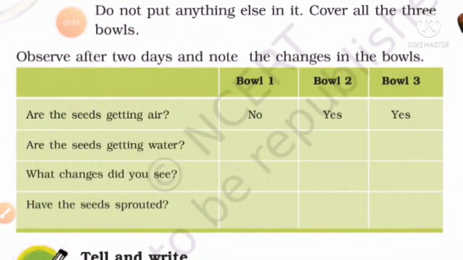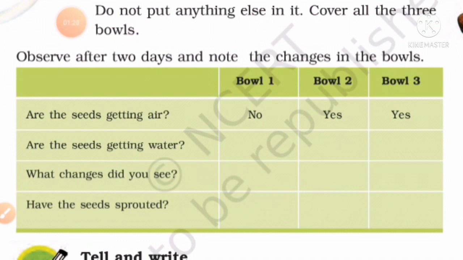Students, see in this table, in the first line, it is asking the question, are the seeds getting air? And you have to write the answer according to bowls 1, 2 and 3 by performing that activity. In the second line, are the seeds getting water? In the third line, what changes did you see? And in the fourth line, have the seeds sprouted?